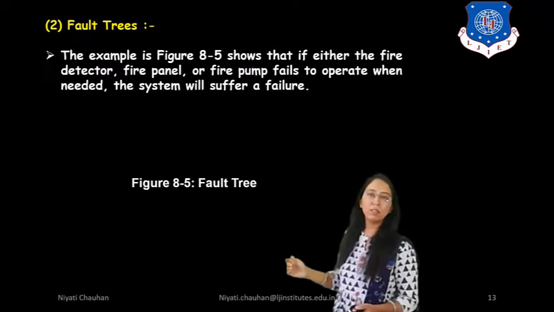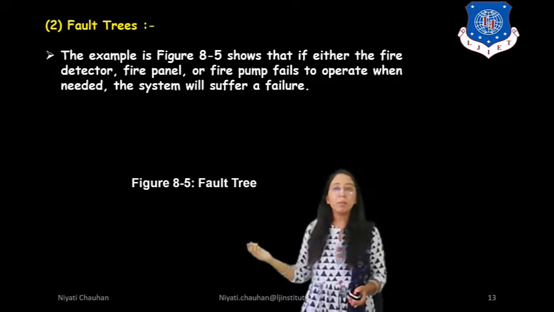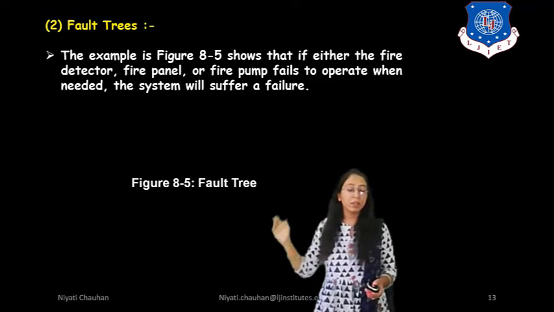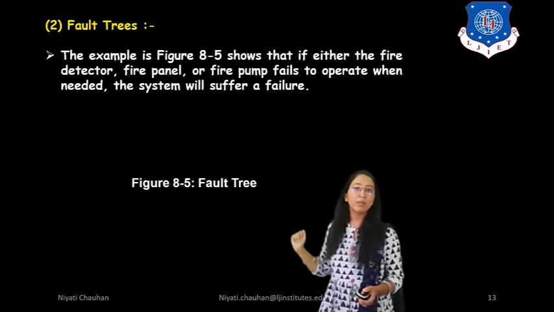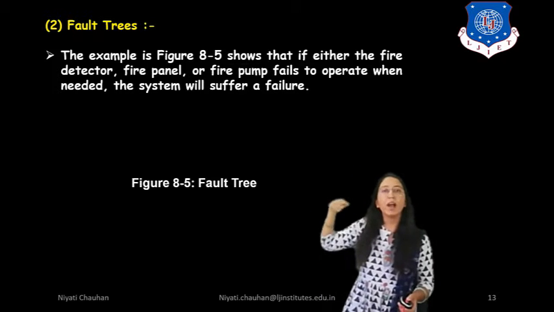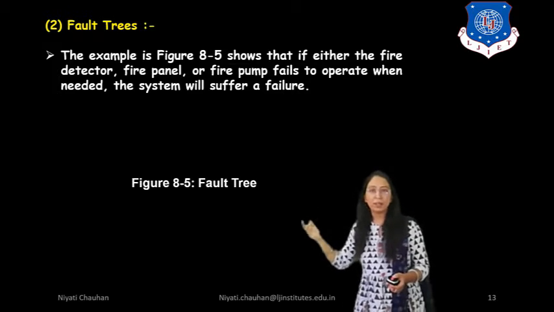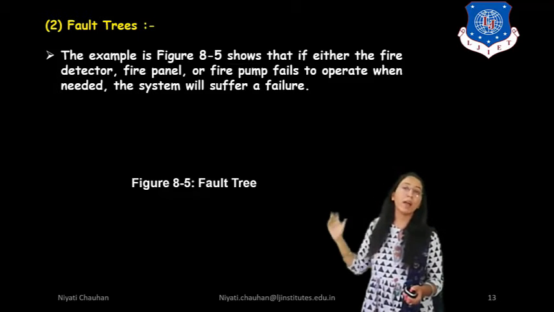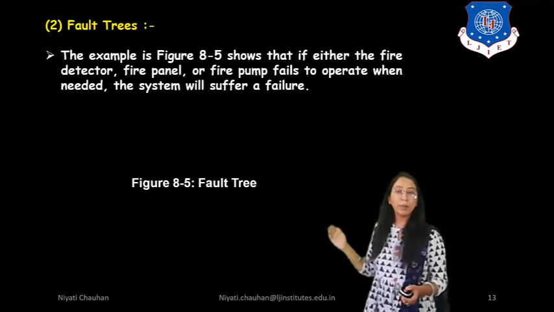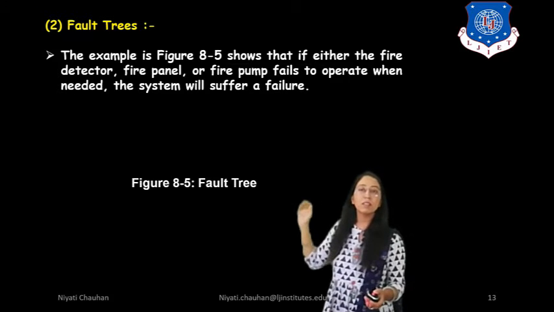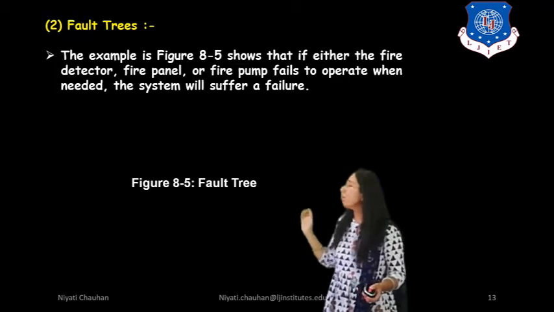So here you can see the example mentioned in figure 8.5. If either the fire detector, fire panel or fire pump fails to operate when needed, the system will suffer a failure.